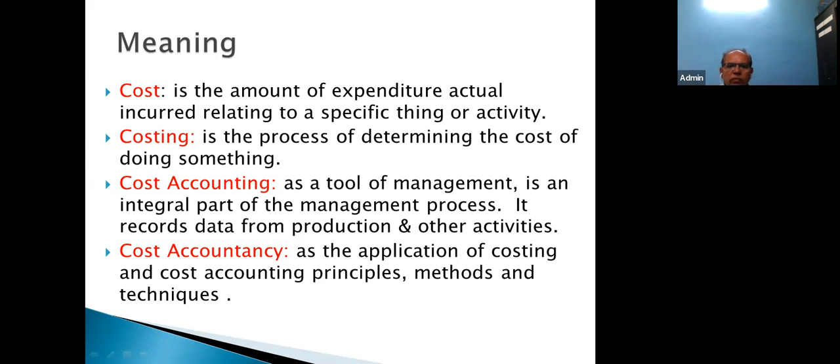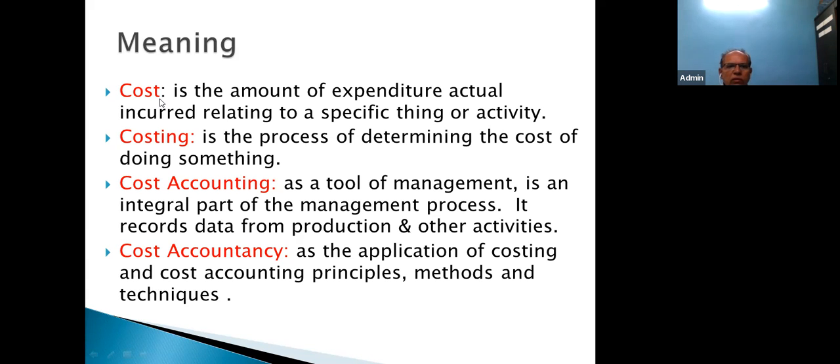So my point is, when you go for a sales promotion activity or free sample distribution, these are the minute things you need to consider, that is, how much cost is involved. So ascertainment of cost is essential. To remember about cost: it is the amount of expenditure actually incurred related to a specific thing or activity.